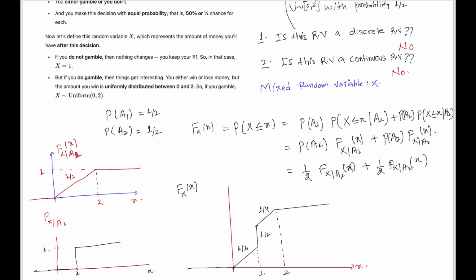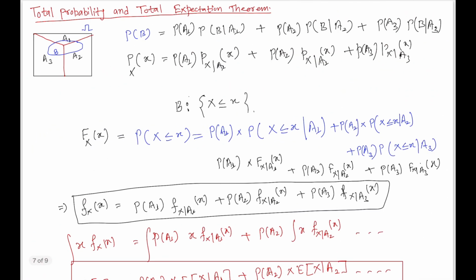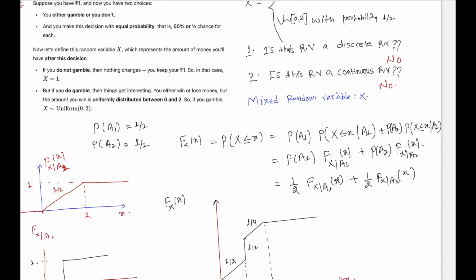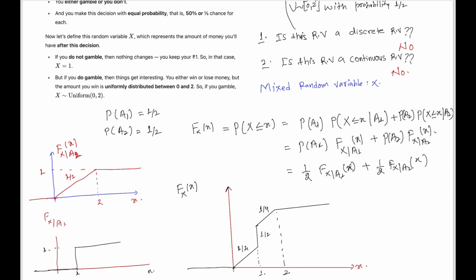Alright, we can ask one more question here: what will be the expected value of this random variable x? Again, you can make use of the total expectation theorem. So let me know the answer for the expected value of this random variable x.